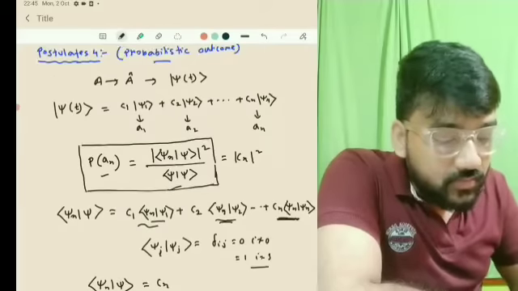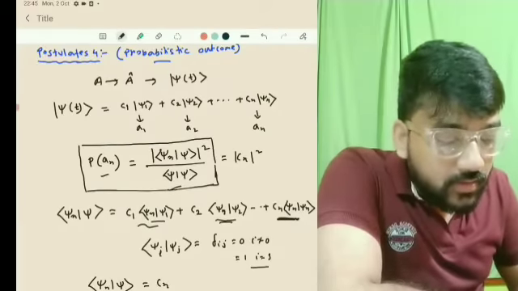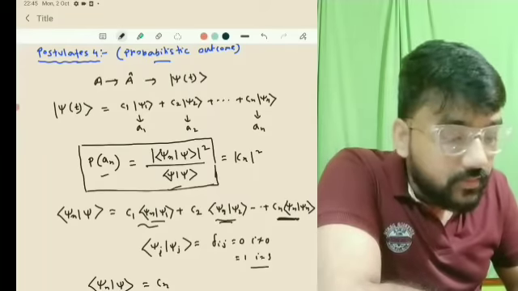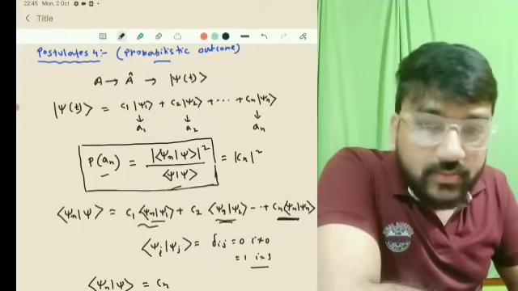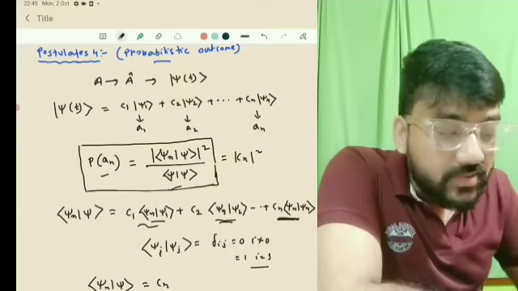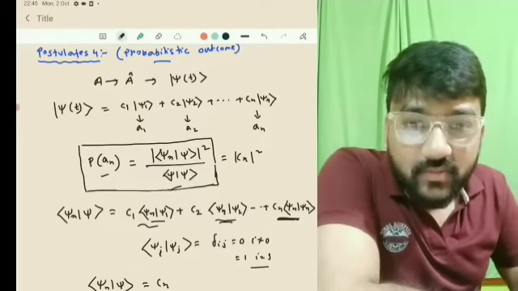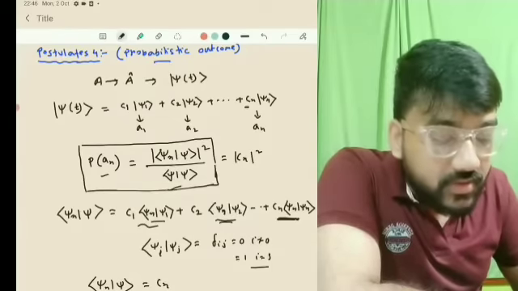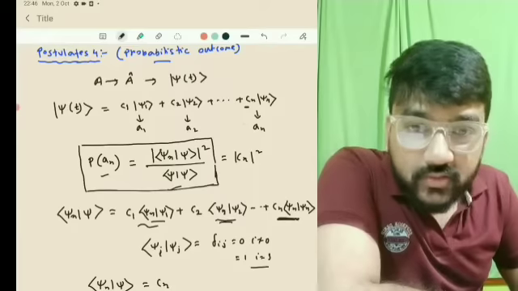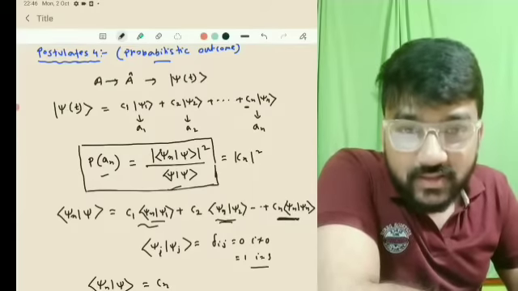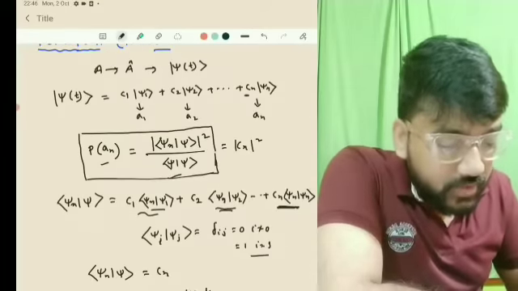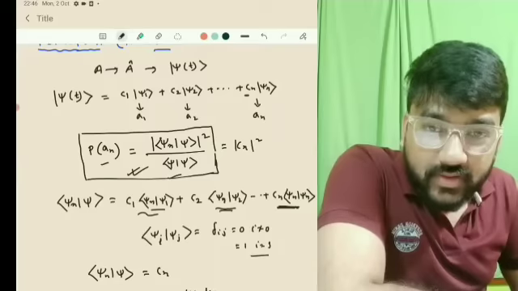Okay, so if you want to know the probabilistic outcome, or the probability of finding the value in the state psi n, then this is nothing but the square of the coefficient of that psi n. And if this is complex, then obviously this is psi star psi, that means mod psi square, since Cn star Cn is mod Cn square. So if this coefficient is a complex number, then it will be mod Cn square. Okay, that means Cn star Cn, or otherwise it is just the square of this. Or you can find it by using this equation for P of n.